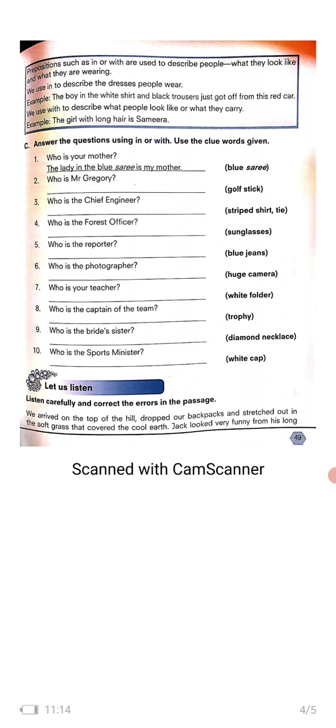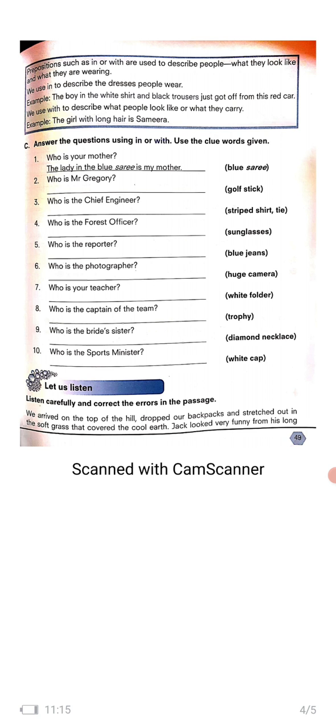Now, a simple rule which I discovered while solving this exercise is when something is externally on the person, like a golf stick is not inside your body or it is not on your body but you are holding it. So when such kind of objects are there which are outside our body, we use with. And if somebody is wearing something, then we should be using the word in over there. Let us solve the third one.